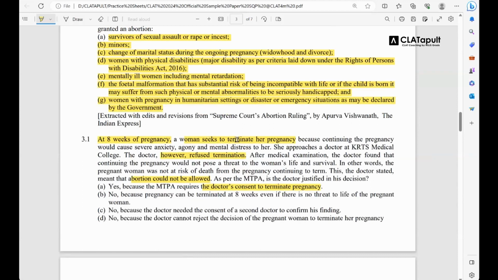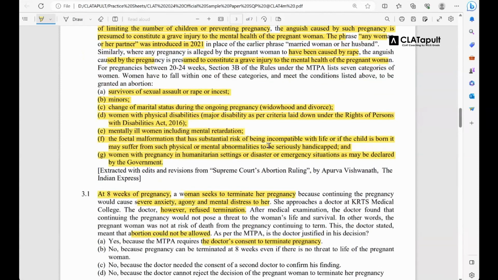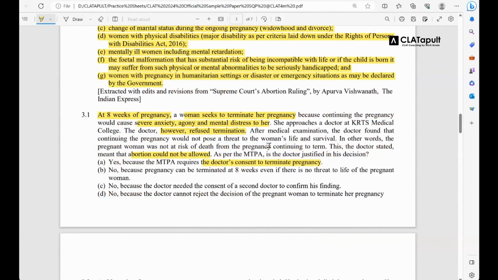She is seeking to terminate her pregnancy because continuing the pregnancy would cause severe anxiety, agony, and mental distress to her. Now, maybe this pregnancy was caused by rape, or maybe she used a birth control mechanism, but it did not succeed. And that is why it is going to cause mental agony to her.